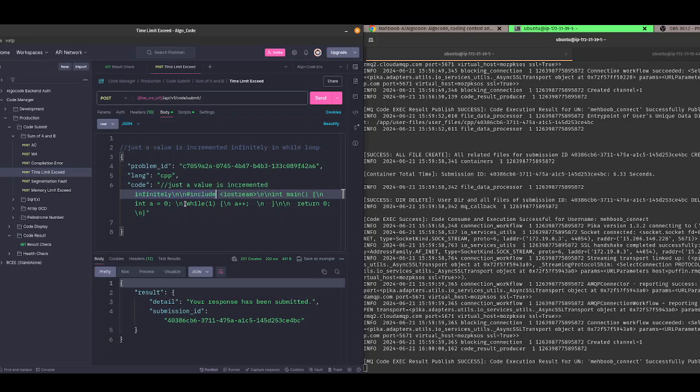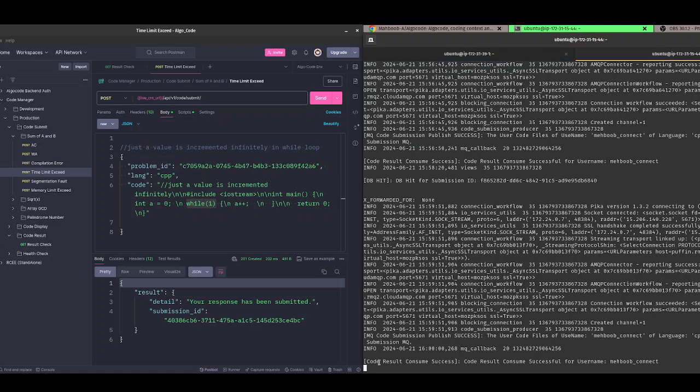Any user cannot use the resources for infinite time, and they cannot do anything illegal with their code. So if the code is running more than 6 seconds, it will be passed a kill command, and the container will be stopped. This is the code result published, and you see the code manager has also consumed the result. Now let me check the result.